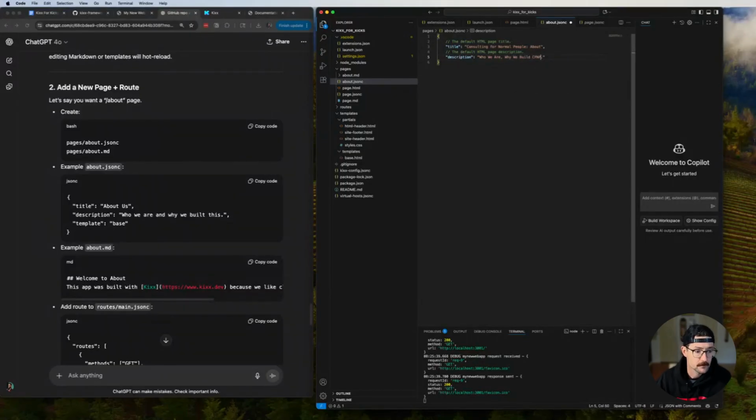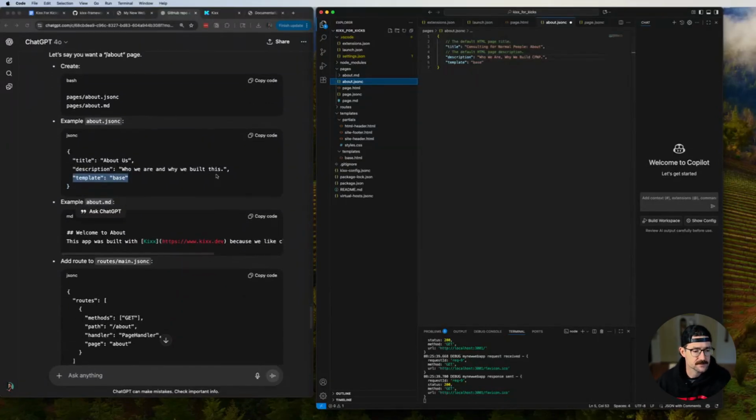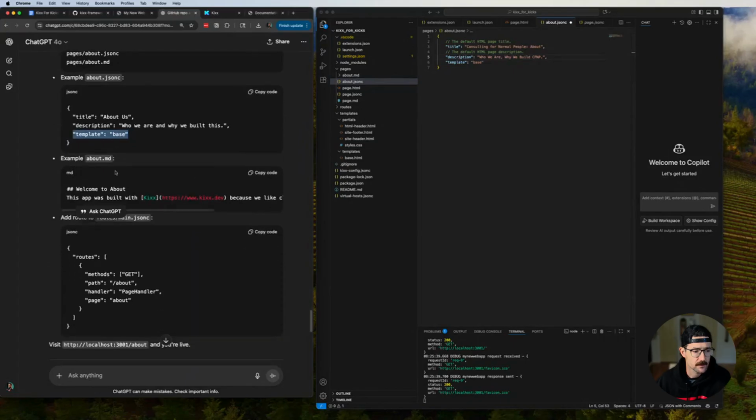Okay. Template base. So when I say template base, I need a comma. So why doesn't pages.json with comments have that, but this does have it? I guess we'll have to see. We're gonna put it in. We're gonna try it. We're gonna do it live. Okay, and then about.markdown.